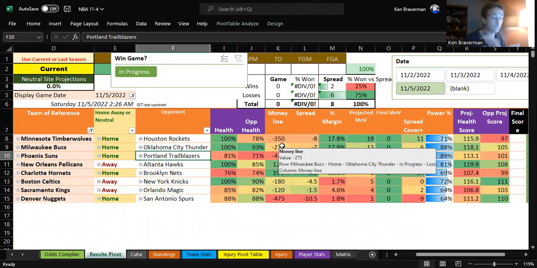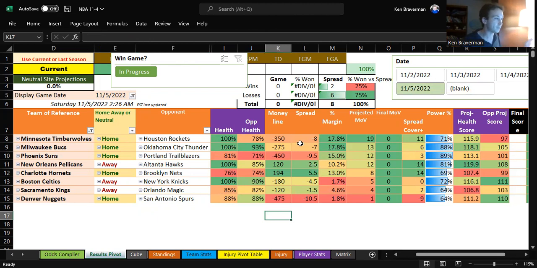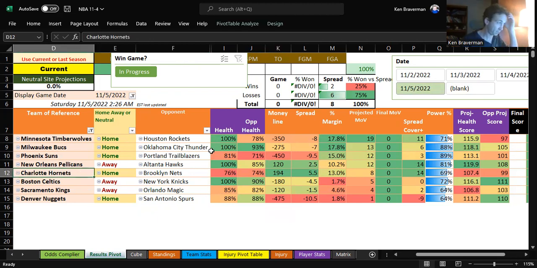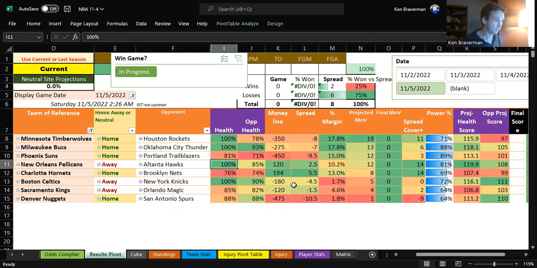See how humongous changes happen because of the injury report, because of who's playing. It is imperative to get it as accurate as possible. Stuff completely just flipped, right? Hornets moved down because other stuff changed because people got healthy. Wow. Cool. So you've got the Pelicans at an underdog line, healthy right now, at 10% margin. That's looking like a pick.